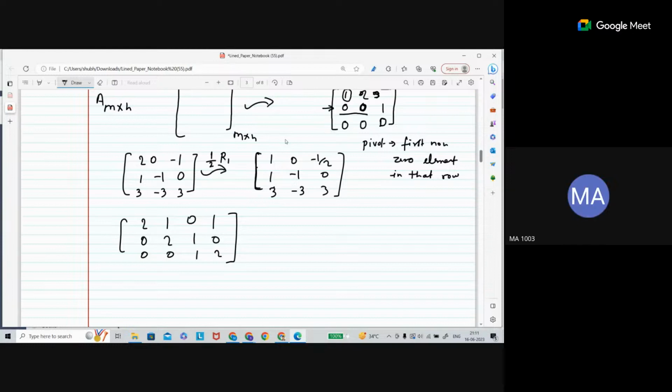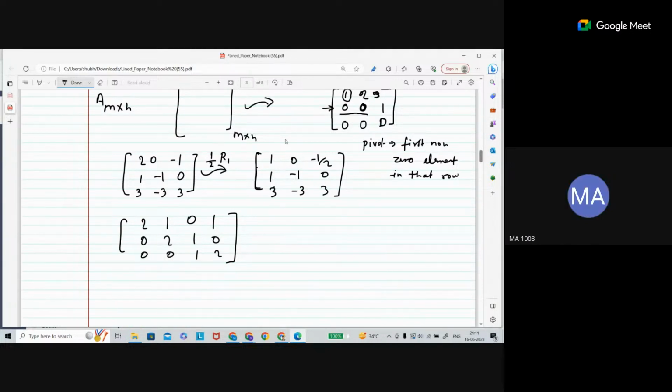So in the last row this cannot be reduced. I mean, you cannot convert it into zero, because if we further operate, it will shift either above or below. It will not eliminate. Actually, whatever you are saying, it is already in the row echelon form.